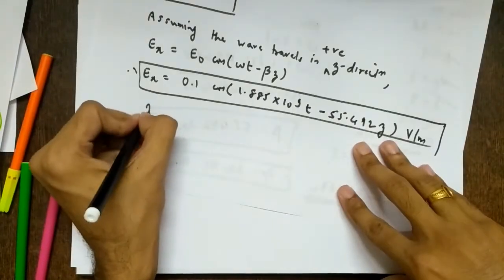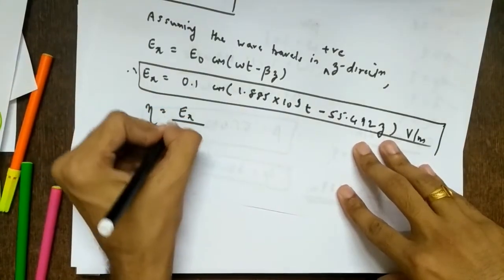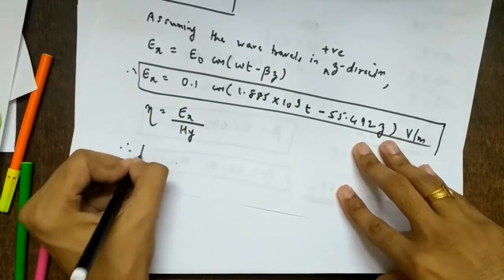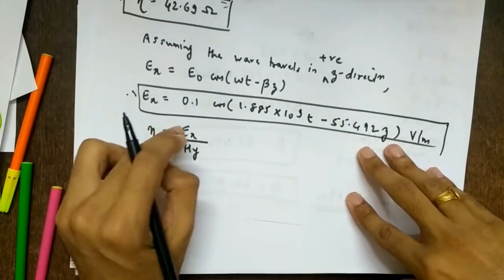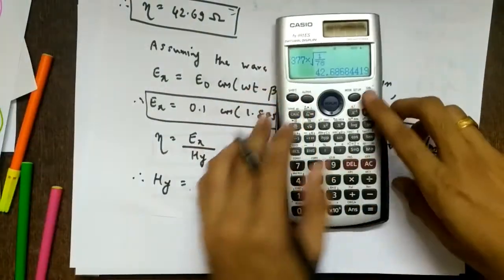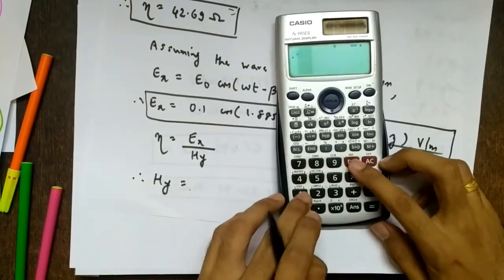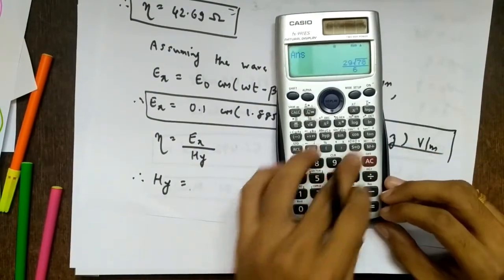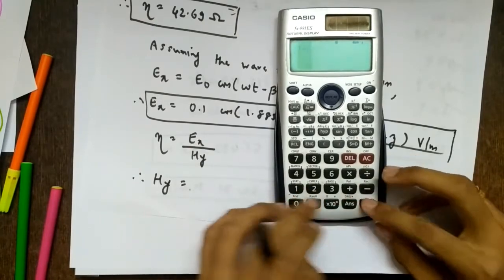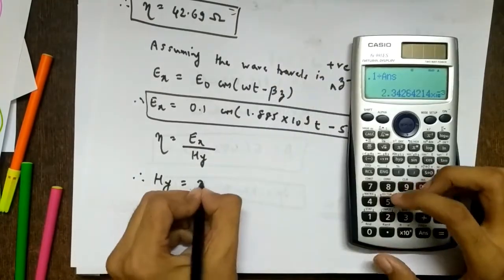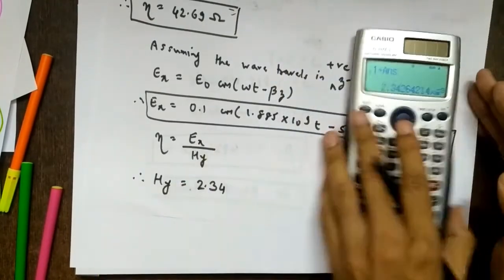Then I have to find Hy. What is the expression? Eta is Ex by Hy. So I can find Hy from here. Hy is Ex by eta. So 0.1 by the answer, so 2.34 milli. I'll write later.